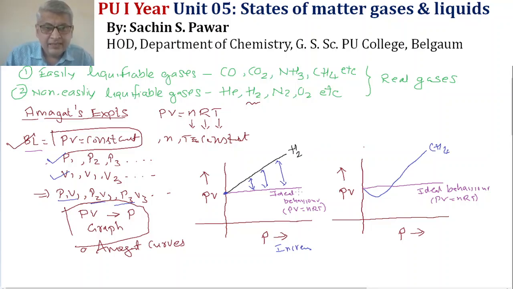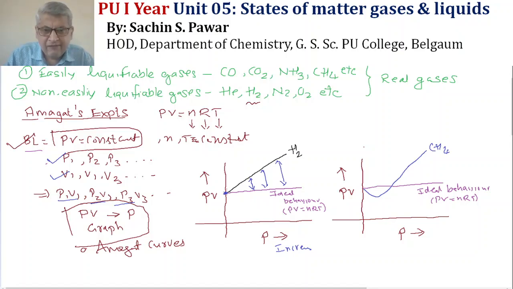That means there is deviation from ideal behavior as you increase the pressure, and as you decrease the pressure, the hydrogen gas is approaching ideal behavior.